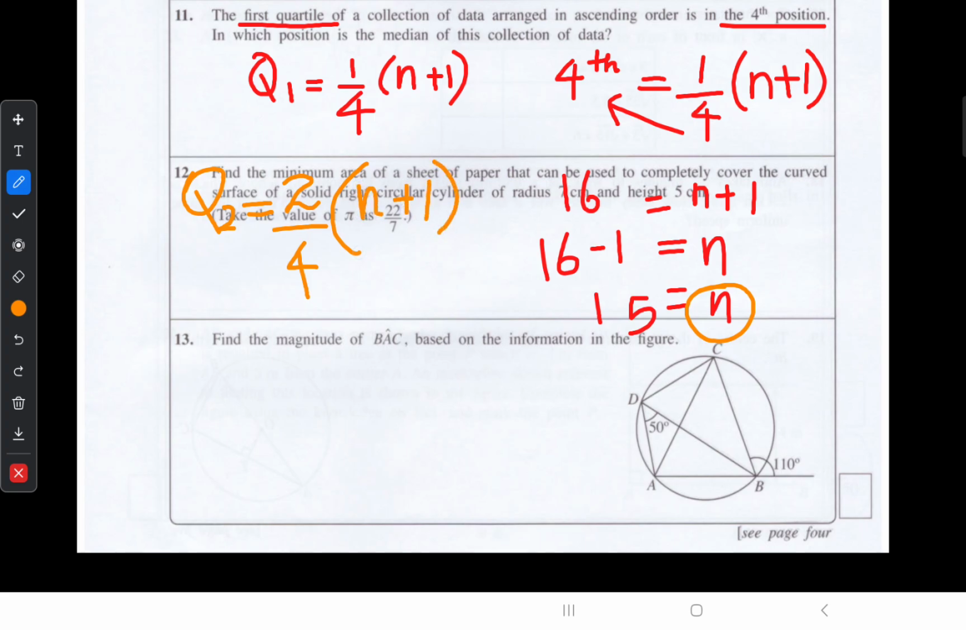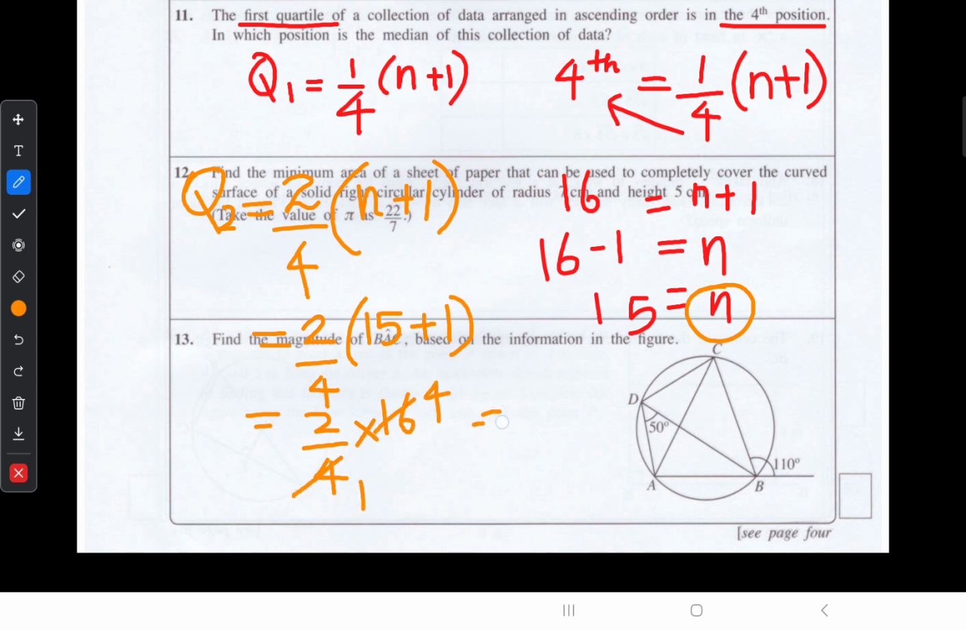2 upon 4 into n plus 1. 2 upon 4, we found our n as 15. Total number of data in here, that is 15 plus 1. So 2 upon 4 multiplied with 15 plus 1, it's 16. When we simplify, 1 times 4 times. So our median should be placed at the 8th position of this data set.